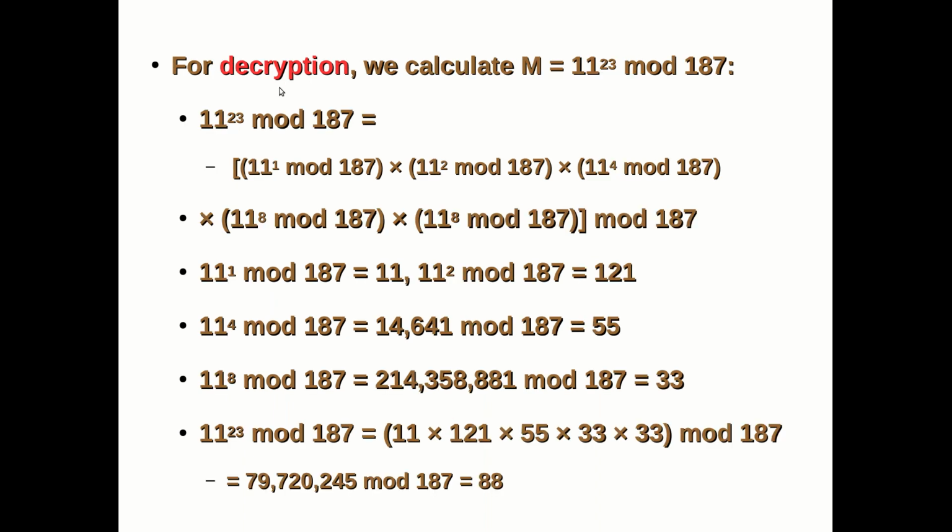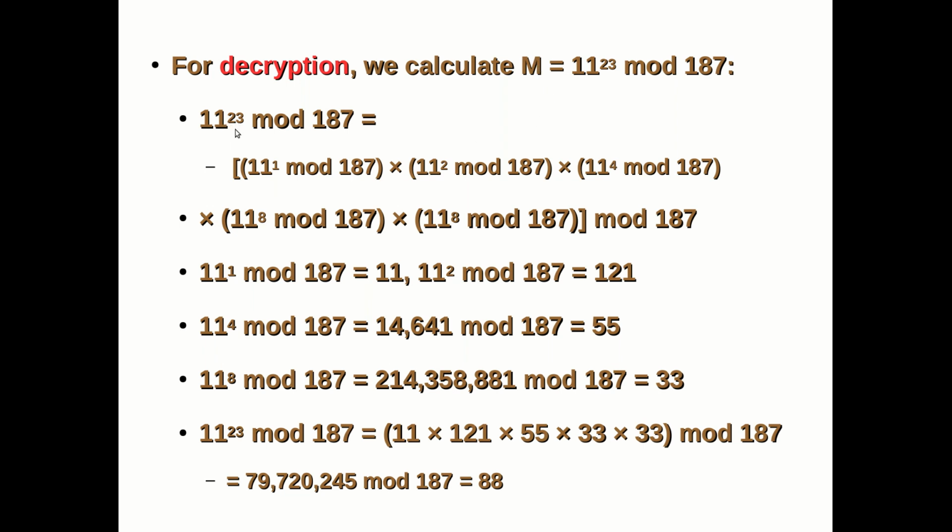Now the same we are going to do for the decryption process also. Decryption is C power D mod N. Here C is 11, which is the ciphertext. D is 23 and N is 187. Okay. So we calculate the value of M the same way.